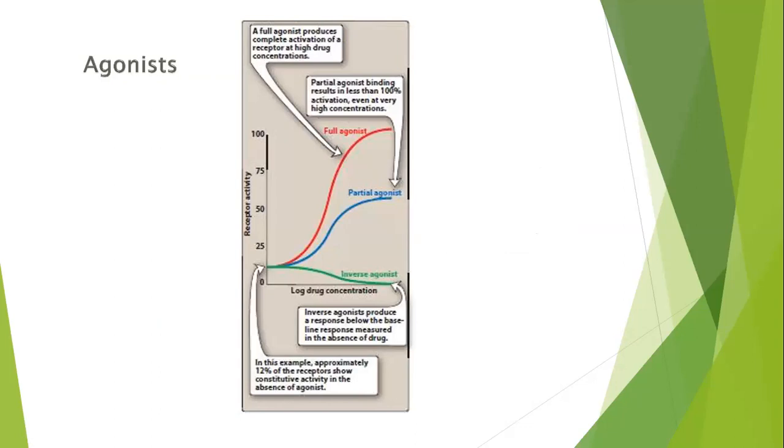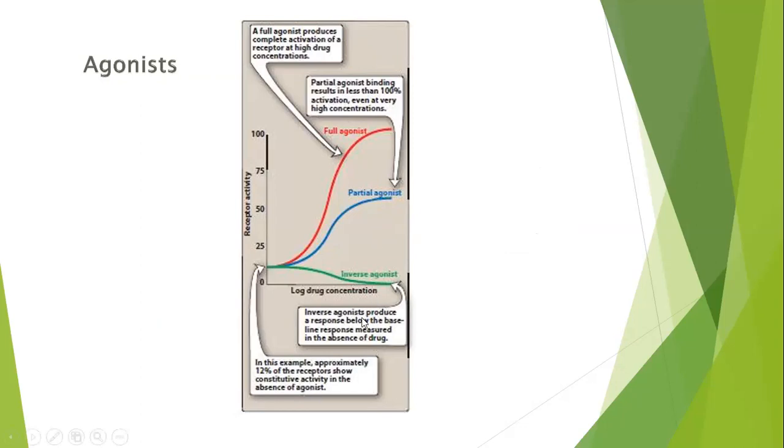Here are the same pictures, but bigger. A full agonist produces complete activation of a receptor at high drug concentration, while partial agonist binding results in less than 100% activation, even at very high concentrations.